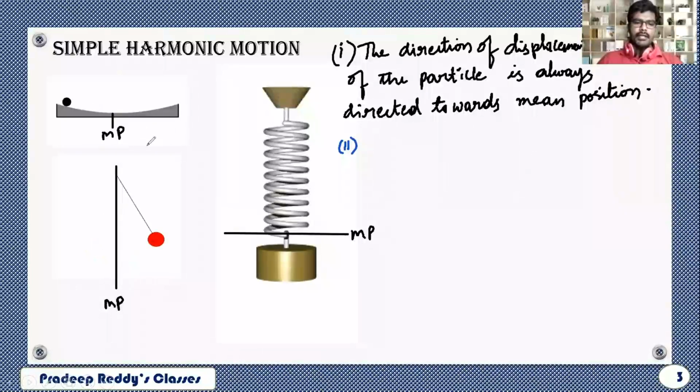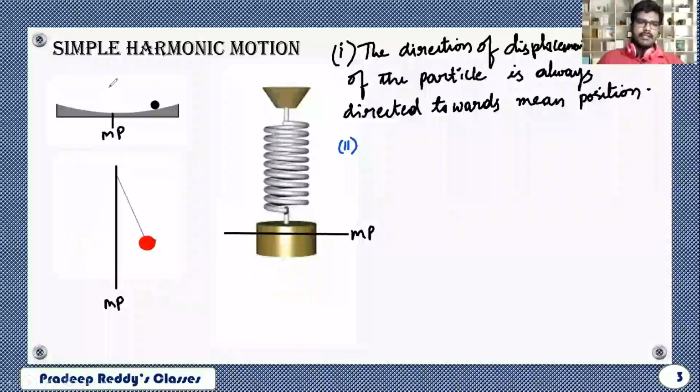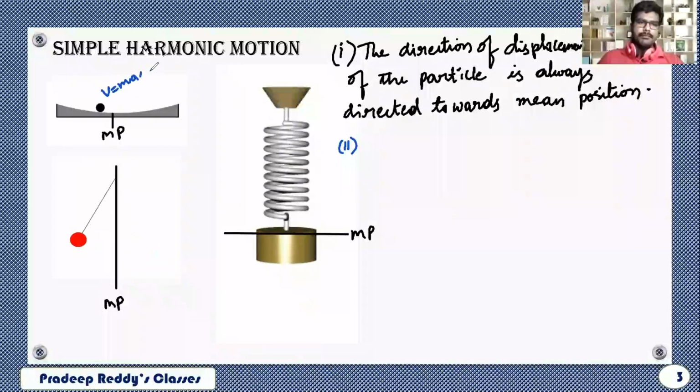Clearly you can understand that when the particle starts here, velocity is maximum, and when the particle comes here, velocity will become 0. Therefore, when the particle is moving from mean position to extreme position, velocity is decreasing. Therefore, as velocity decreases, acceleration is negative. Likewise, when acceleration is negative, the displacement of the particle is increasing.